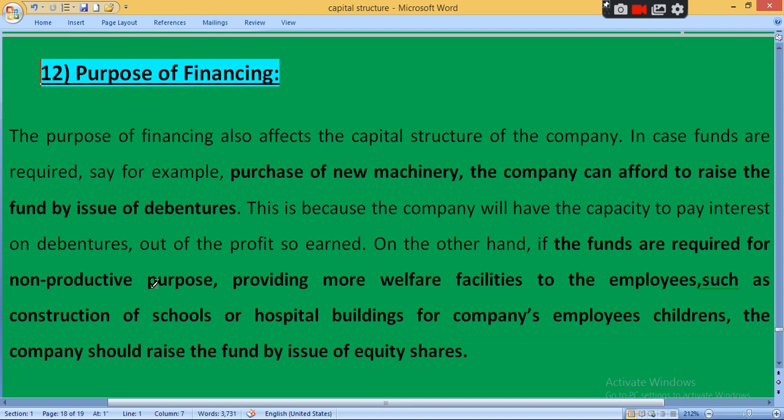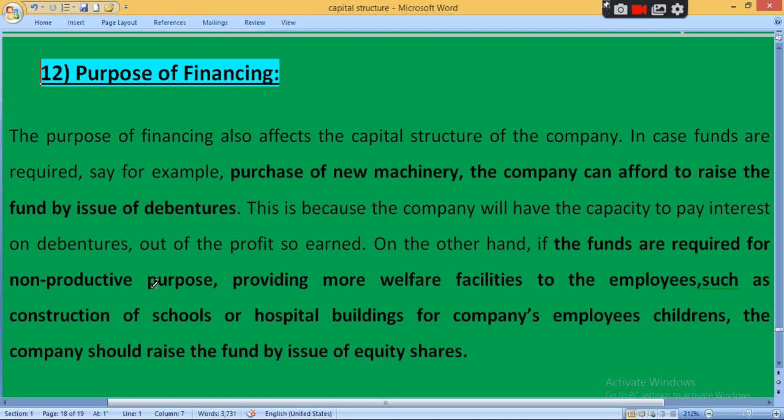Why? Because in equity share dividend is not compulsory. તમારી કંપનીને પ્રોફિટ થાય તો dividend provide કરવાનું, otherwise there will be no any kind of burden on company. So non productive એટલે social welfare. Clear? Providing more welfare facility to the employees, such as construction of school, hospital building for companies employees children. So company should raise fund by issue of equity.